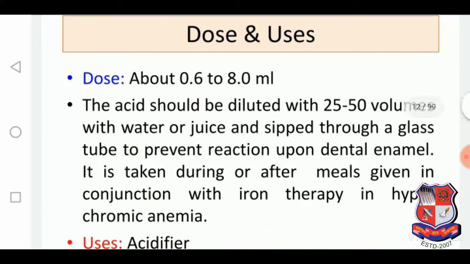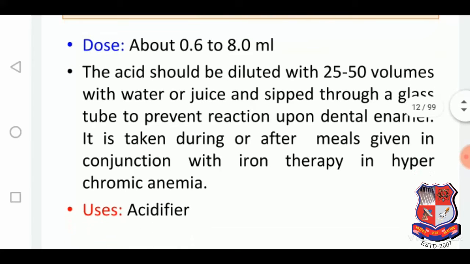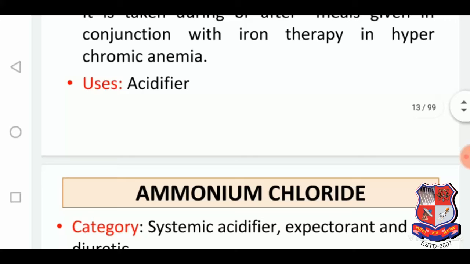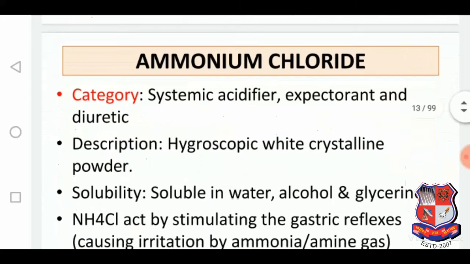And what is the dose? That is about 0.6 to 8 ml, and it's used as acidifier. Ammonium chloride, that is also falling into the same category.